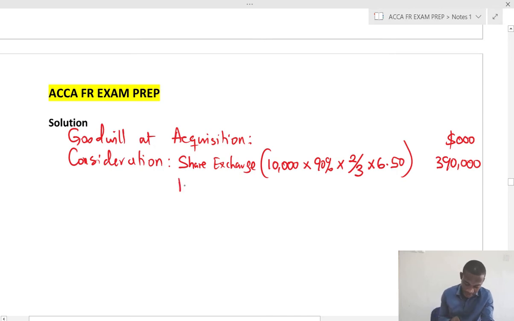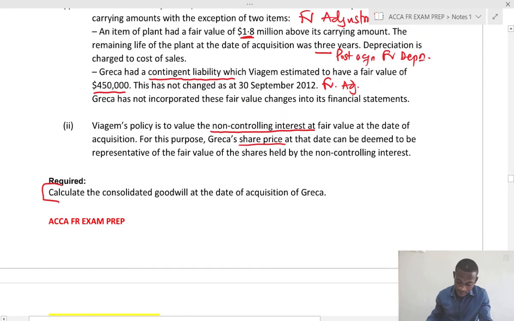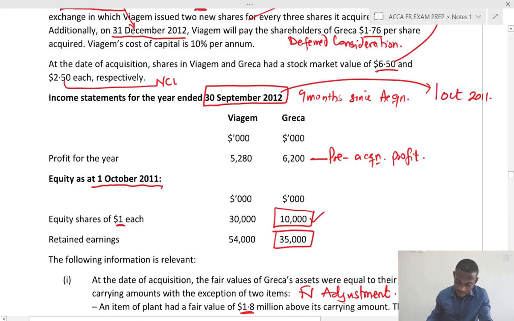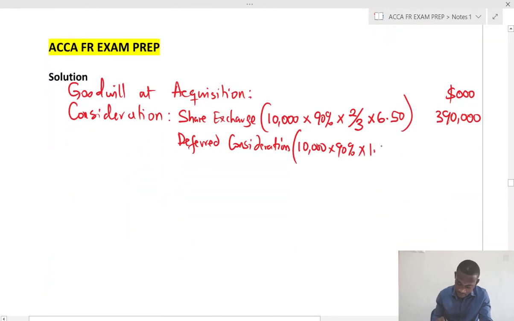The next one is the deferred consideration, which is payable a year from the date of acquisition. And that was the number of shares acquired times the price, which is 1.76. However, it is going to be paid 1 year from now, so we have to discount it, and that will be 1/1.1, which is the cost of capital raised to power 1.